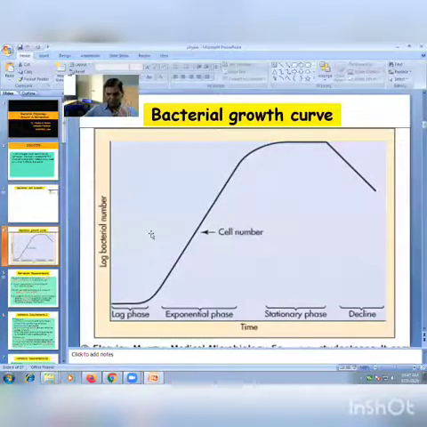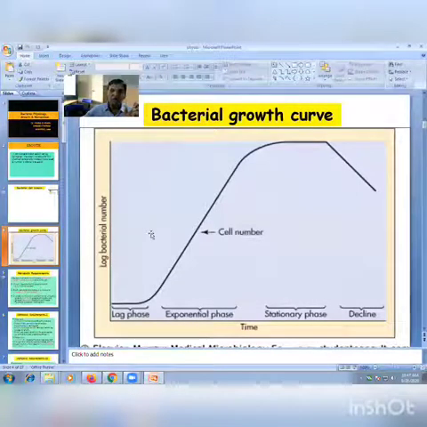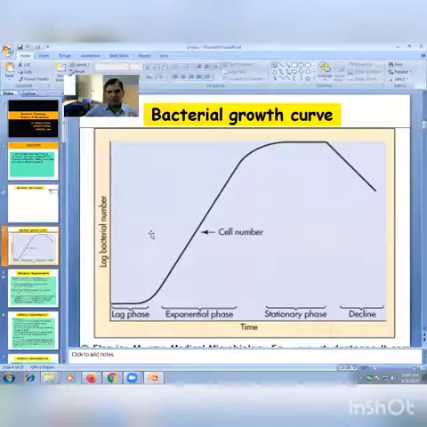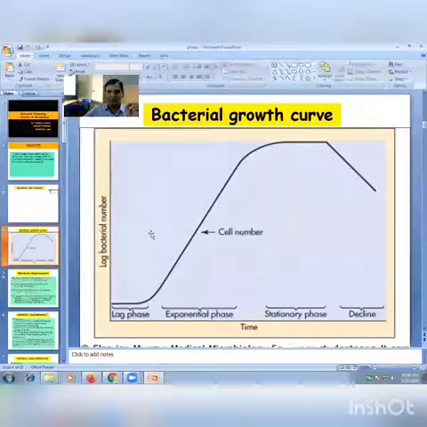Now the third phase starts, and that is called the stationary phase. So in stationary phase, what happens? Exhaustion of food material. Here the food material is over, and there is accumulation of toxic product. Simultaneously, bacterial cells start the synthesis of toxic products, secondary metabolites like antibiotics and toxins. Because of that, cell growth is obstructed.